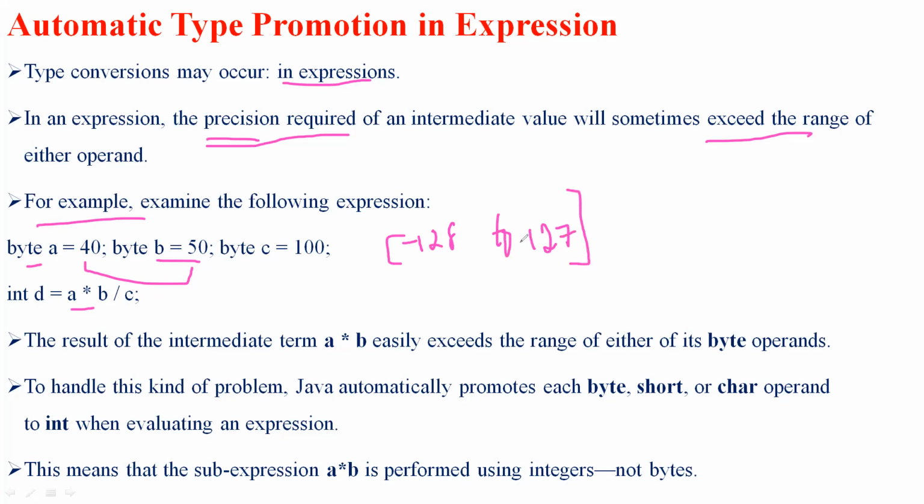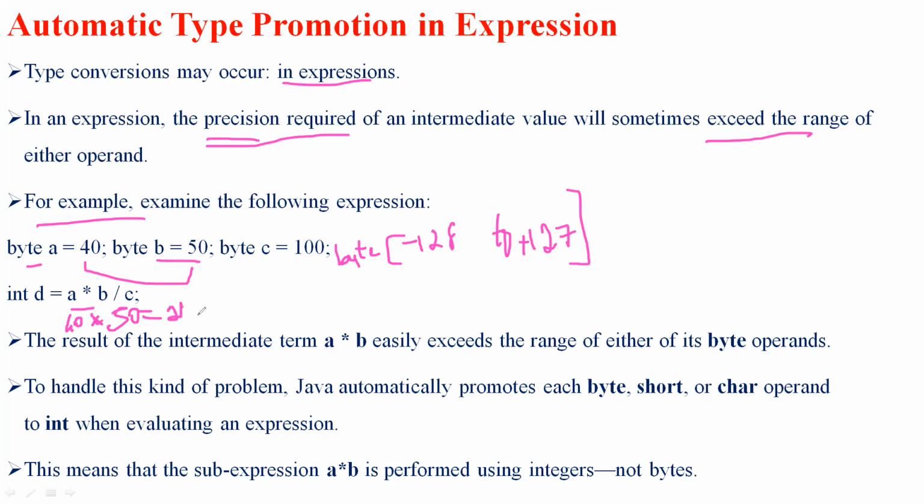When I multiply A by B, I obtain a value that is much larger than the range. What is 40 times 50? I obtain 2000.